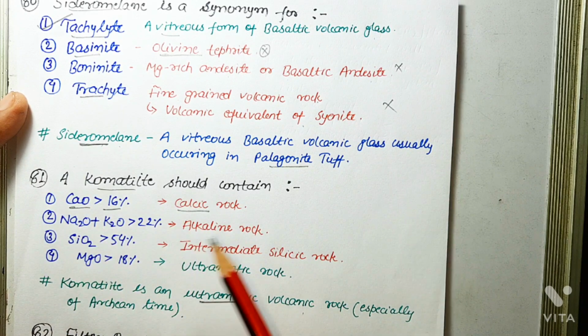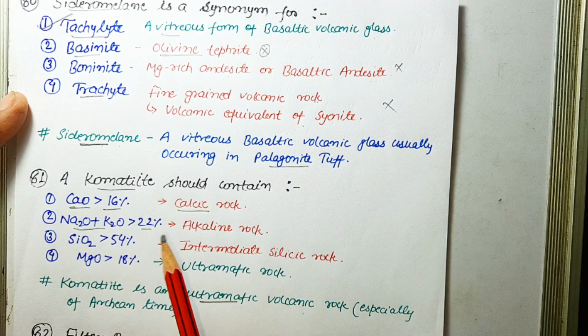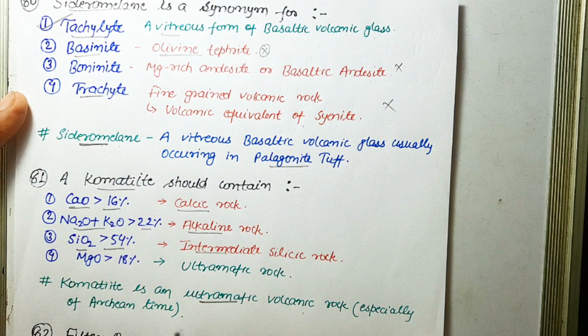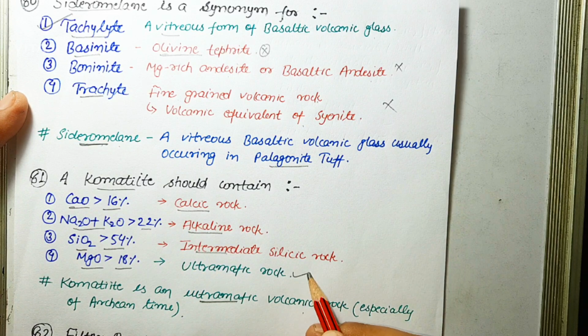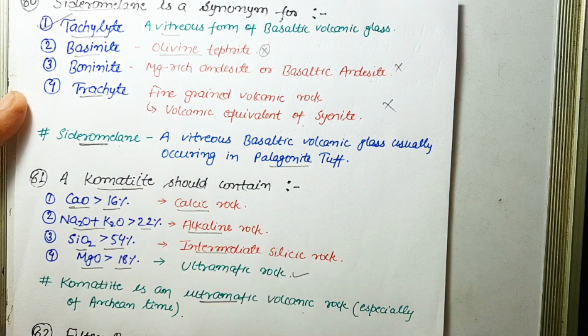If a rock has Na2O plus K2O content greater than 22%, then it is considered an alkaline rock. If a rock contains SiO2 greater than 54%, then it is considered an intermediate silicic rock. While if a rock contains MgO greater than 18%, then it is considered an ultramafic rock. And since komatiite is an ultramafic rock, so ultramafic komatiite should contain MgO greater than 18%.